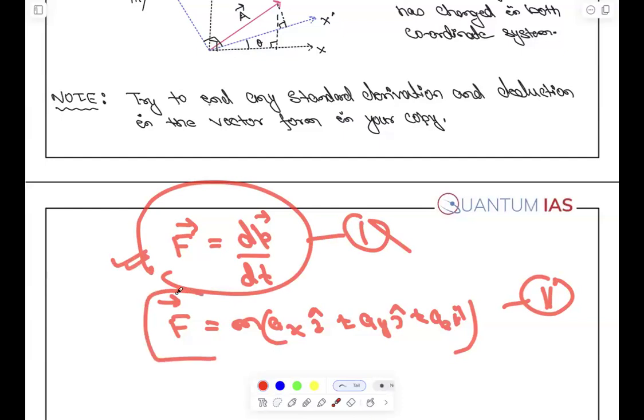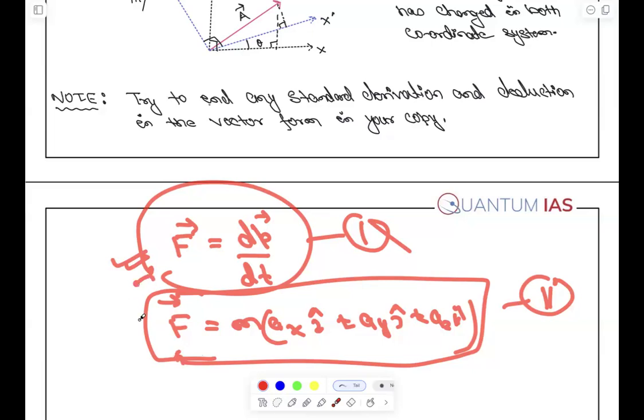But when you write this second form, that means you are specifying it in the Cartesian coordinate system. When do we hold on to one particular coordinate system? When we are unable to derive it in the vector form. When it is tough to derive in the vector form, then we go to the Cartesian form. So the first equation is superior to the second one. Are you getting it?